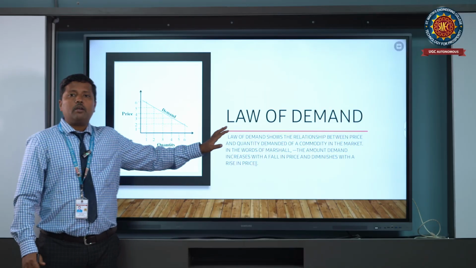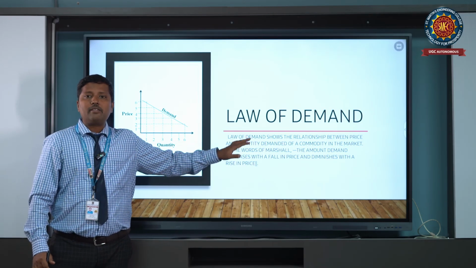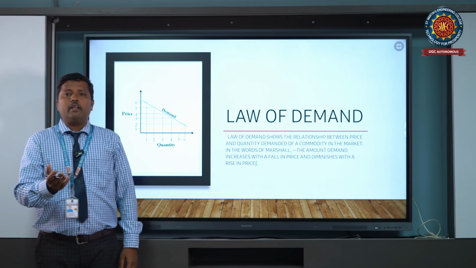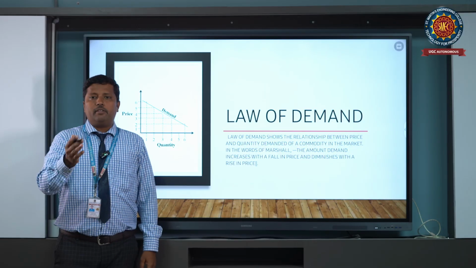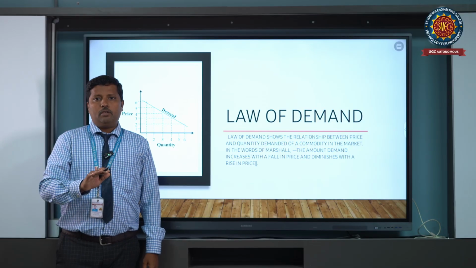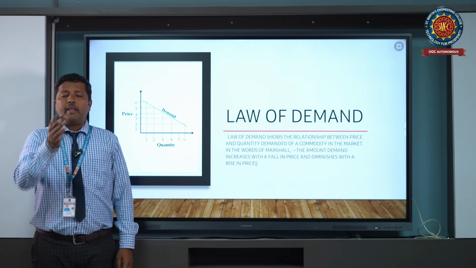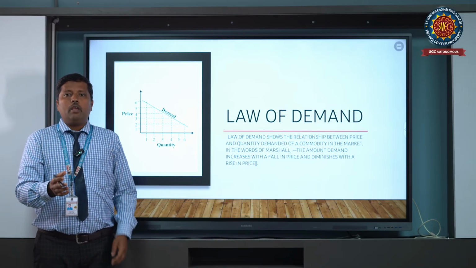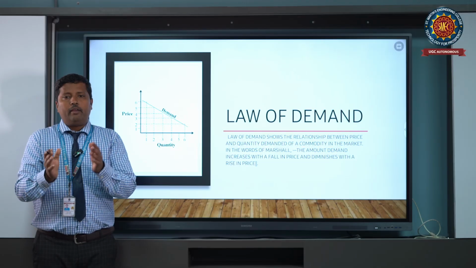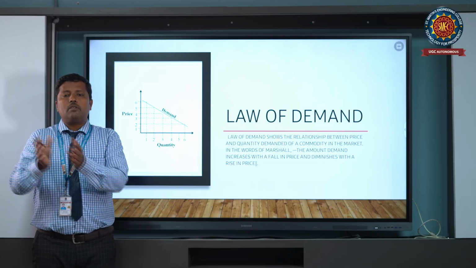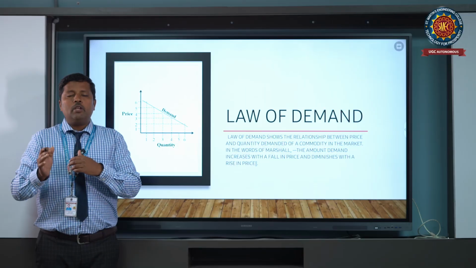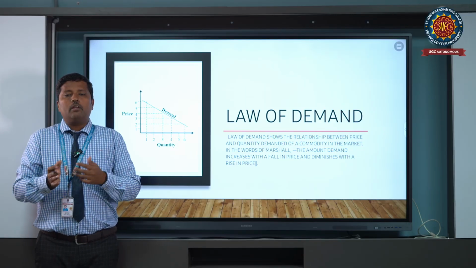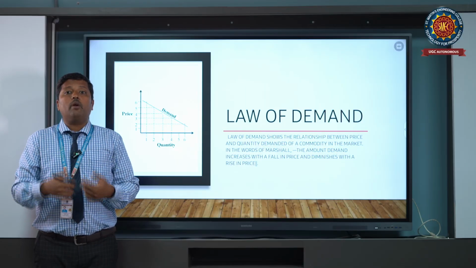Now we are going to understand and explain the law of demand. Usually the law of demand means that when the price increases, demand decreases, and vice versa: price decreases, demand increases. For example, if you are purchasing a basket of 12 apples for 100 rupees, when you get it for 50 rupees, you are going to purchase one more basket.